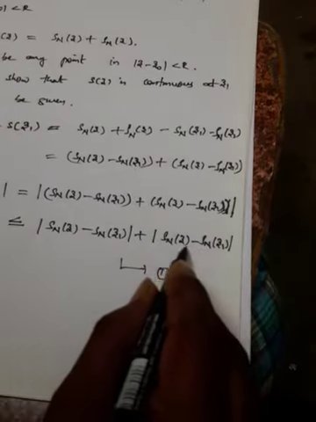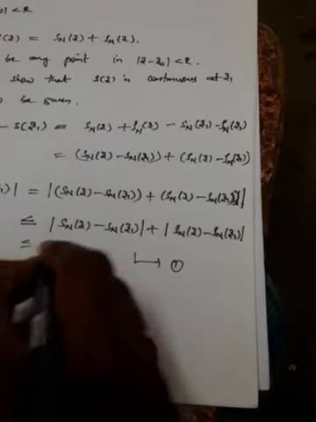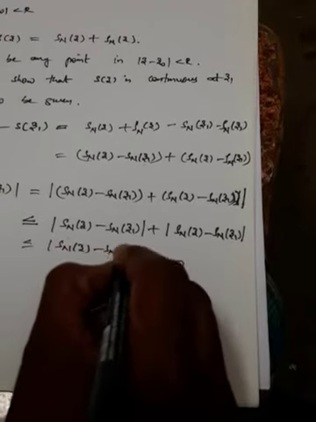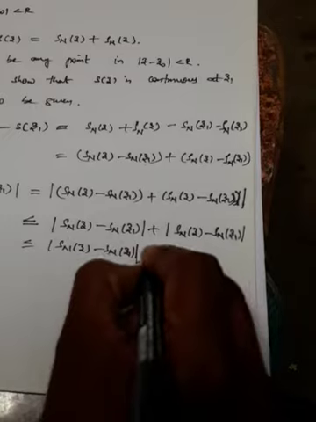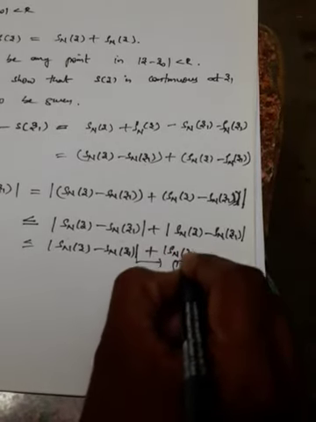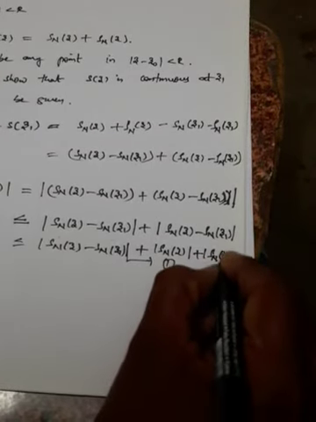Now this one shall we write in another way, that is Sn of z minus Sn of z1 plus, I'll reshuffle this again, rho n of z plus rho n of z1.